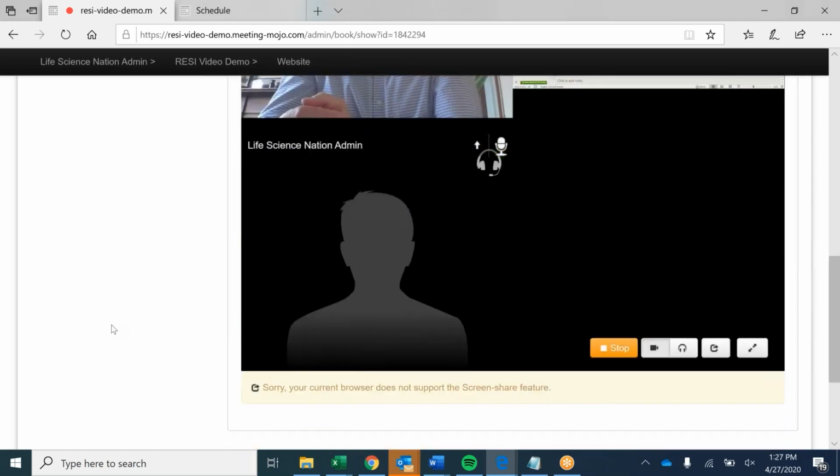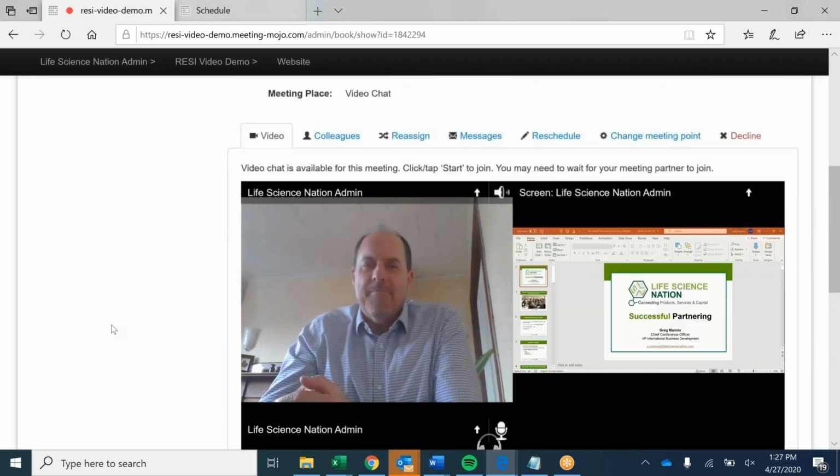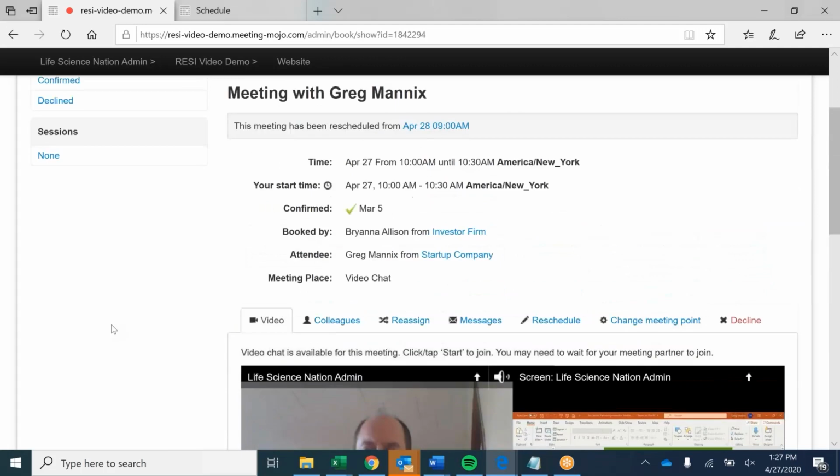I do want to point out one more thing. So you can also send a chat message by clicking this message option right here. That will be available tomorrow. So if for some reason you don't see the other party on your meeting, just click messages, and then you can actually send them a quick chat that they should receive.